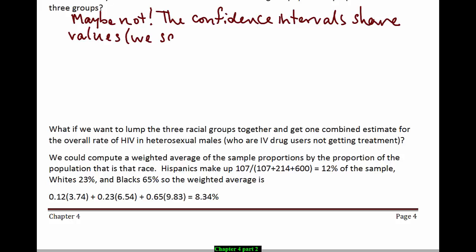When they share values, we say that they overlap with each other. So the population parameters might be the same.